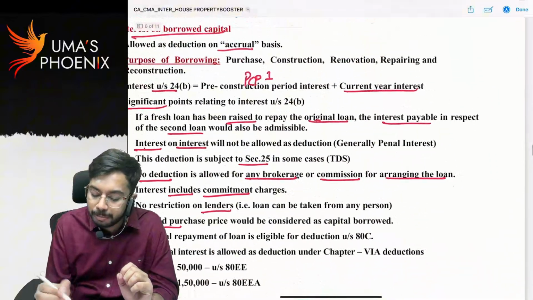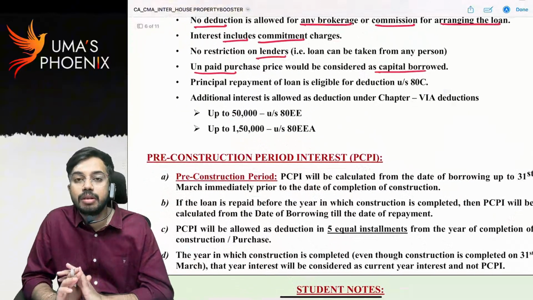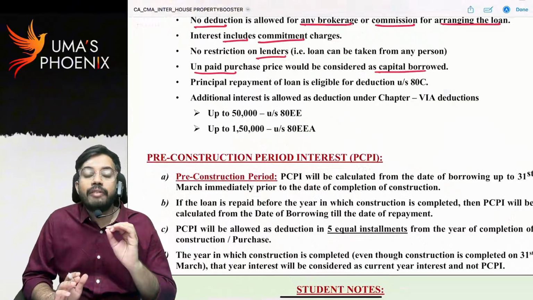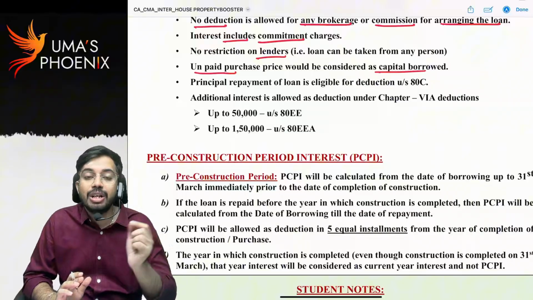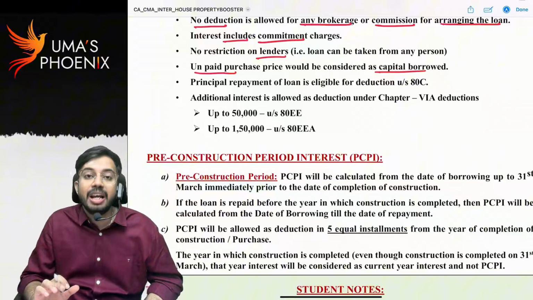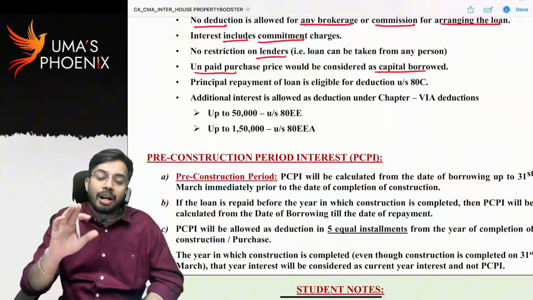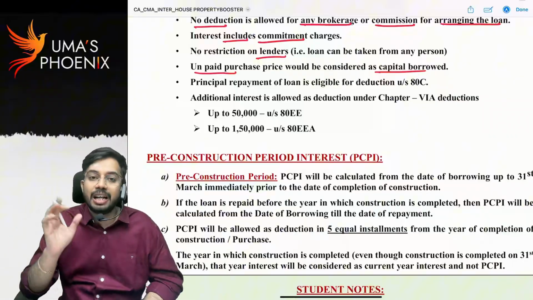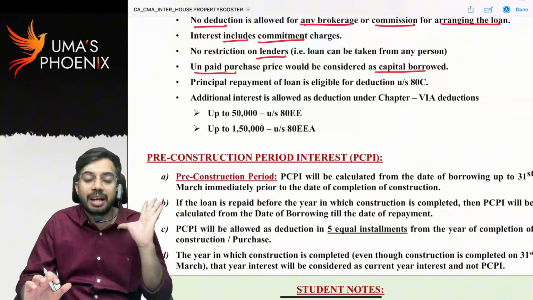Unpaid purchase price would be considered as capital borrowed. What do you mean by this? I took loan of 1 crore rupees. I made a down payment of 10 lakhs. Balance 90 lakhs I will pay in 20 years. So 90 lakhs is unpaid purchase price which I will repay over 20 years. Whatever the unpaid purchase price 90 lakhs is, that is considered as loan amount, and on that loan amount whatever the interest is there, that is allowed as deduction under section 24B. So whatever the unpaid purchase price, that is considered as capital borrowed, or that is considered as loan.